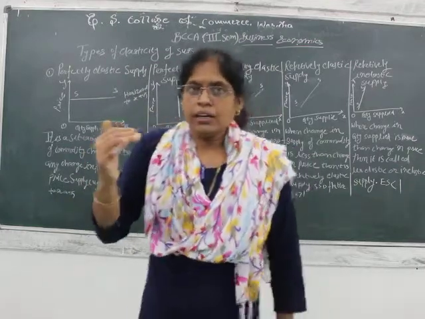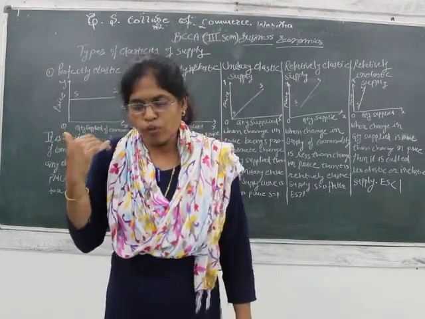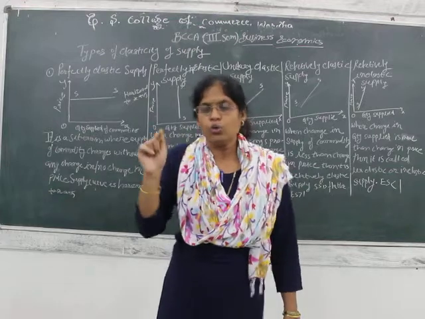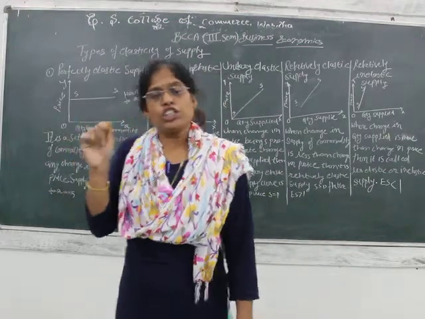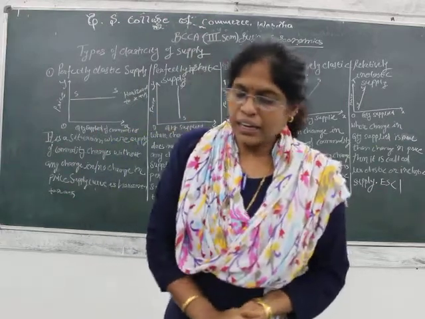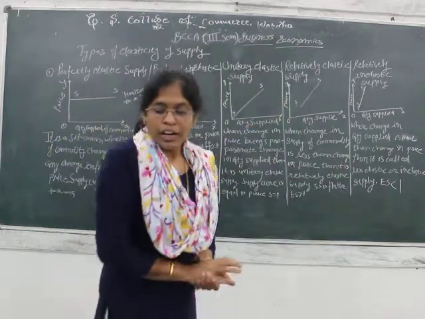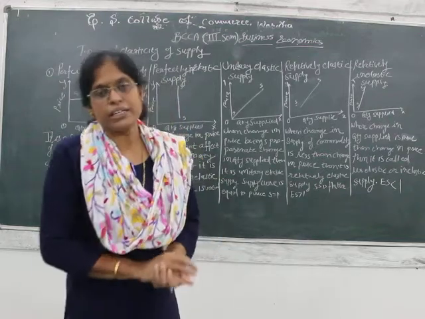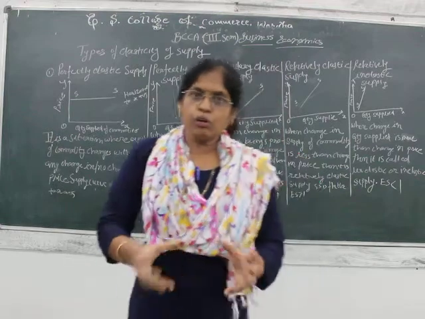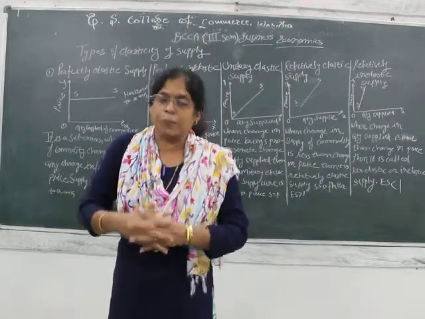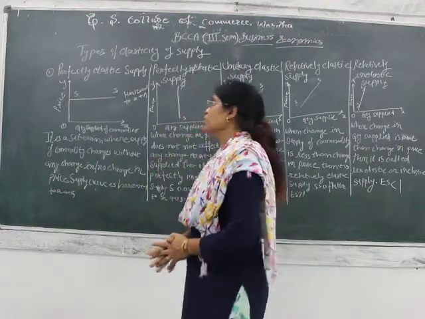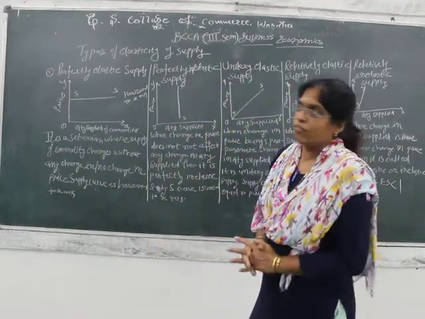We can represent it with the formula: change in quantity divided by quantity, into price divided by change in price. That is the formula we have seen in yesterday's lecture. So elasticity of supply explains the quantitative change in the supply of a commodity due to the given change in the price of that particular commodity. That is the definition of elasticity of supply.